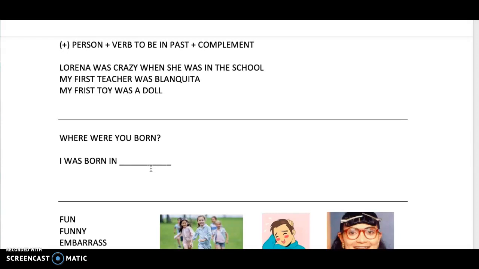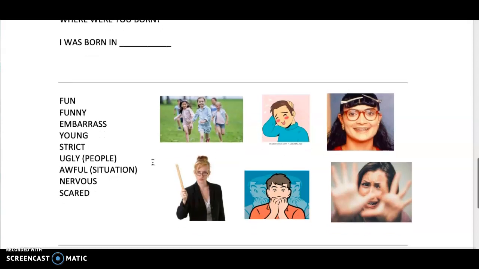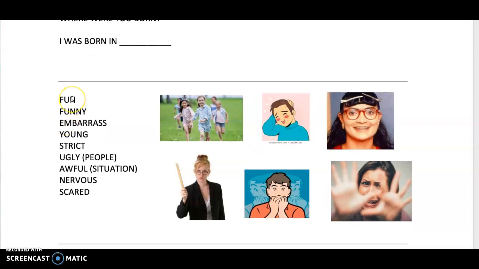Okay? So, do you guys remember in what situations do we use verb to be in past? Yes, we use the verb to be in past to give characteristics. For example, we use the adjectives fun, funny, embarrassed, young, strict, ugly, awful, nervous, scared.